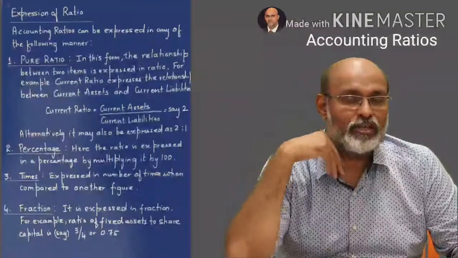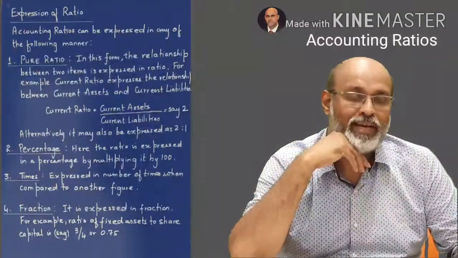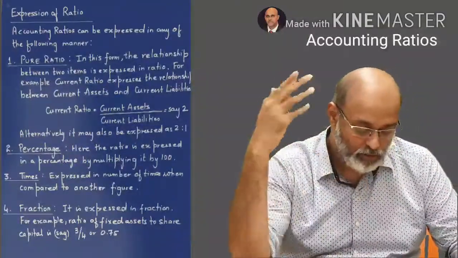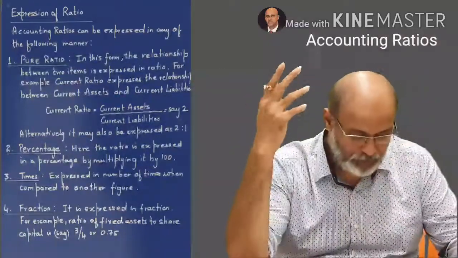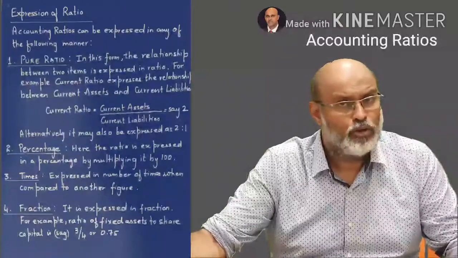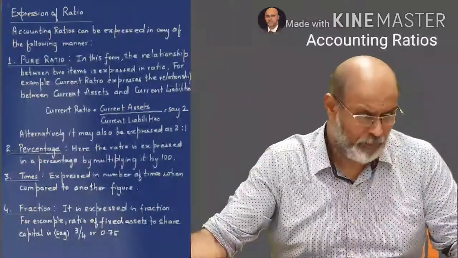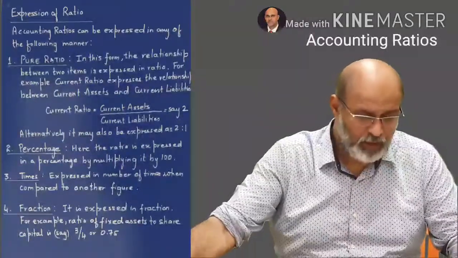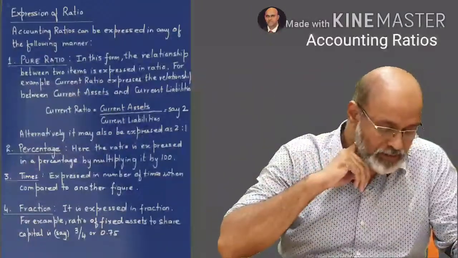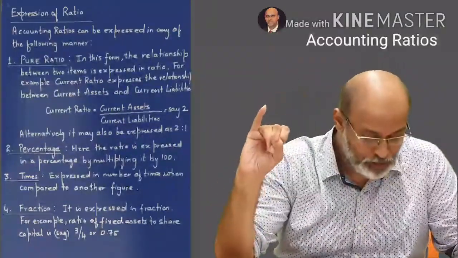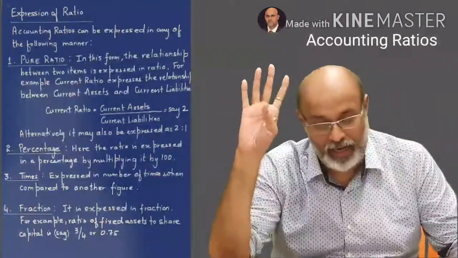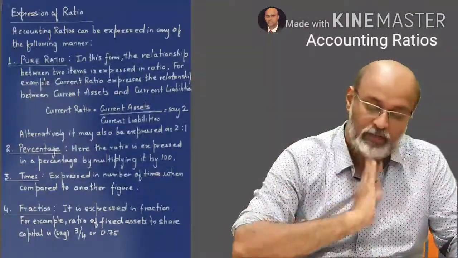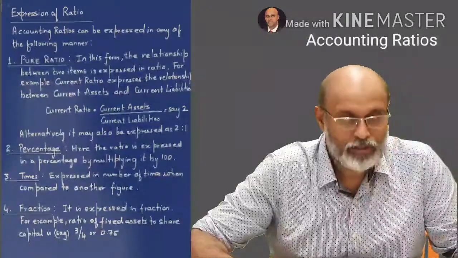Say if the fraction comes out 3:4, you can write it down as 3:4, or you can write it down as 0.75, but 0.75 would be the decimal, so you leave it at the fraction 3/4. So the expression of a ratio is divided into pure ratio, percentage, times and fraction. Okay, so this is your expression of a ratio.